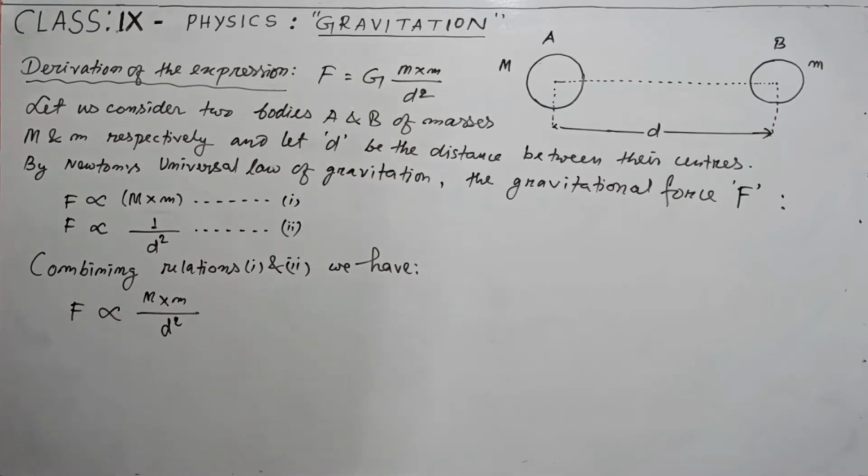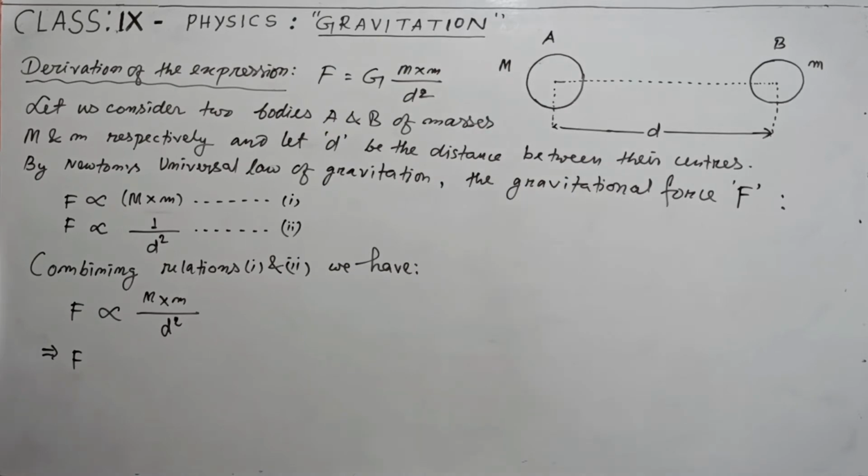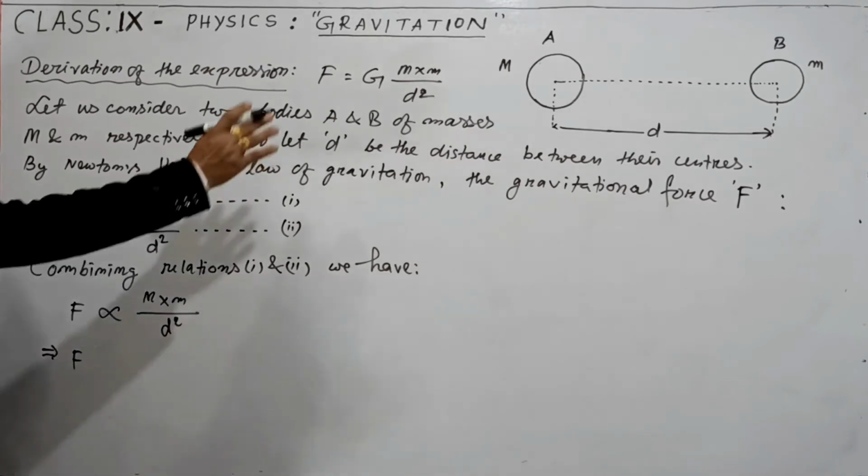This is called combination of the two relations, relation 1 and relation 2. And we can continue like this. Instead of writing this proportional symbol, we like to write equal to sign, because we want to make an equation like this.